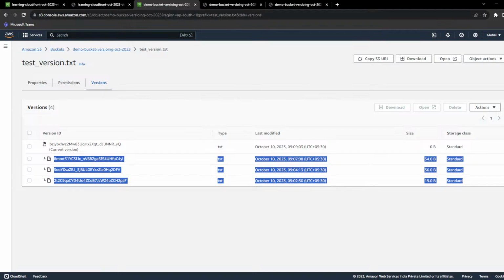So for the current version as well as the previous versions, Amazon is going to charge you. The storage used by all the versions will be charged. Clear? Is it clear? The pricing and the storage? Yes, no?